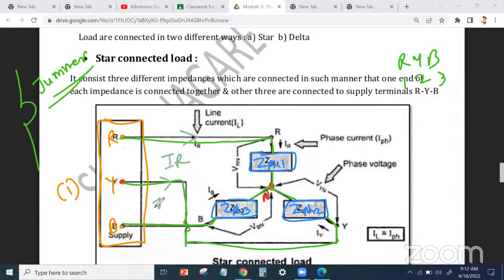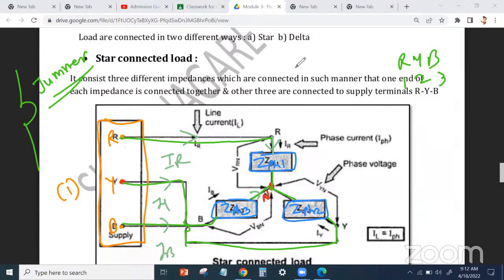IR, IY, and IB. This is known as a line current. Then from the phase, the current is flowing, so this is known as a phase current. Current passes through the impedance Z from here, so this is known as the phase current. IR, IB, and IY are the phase currents.